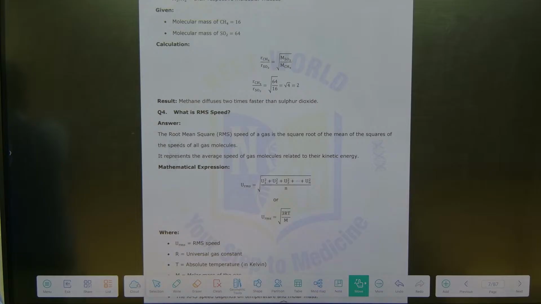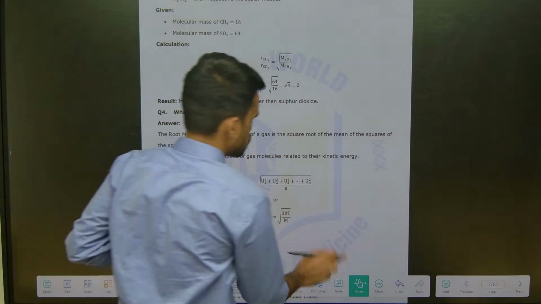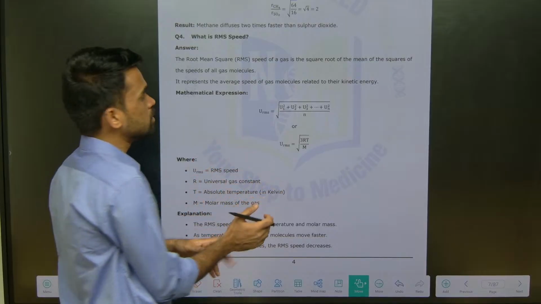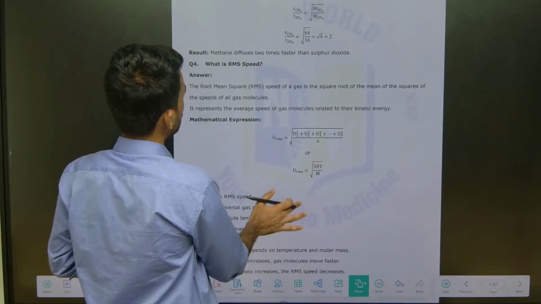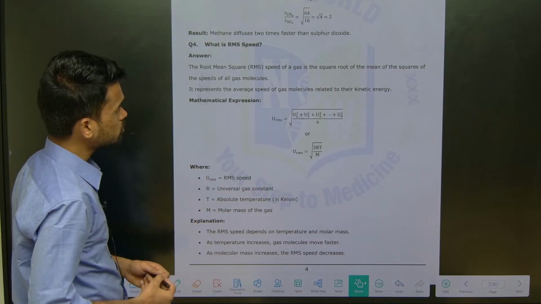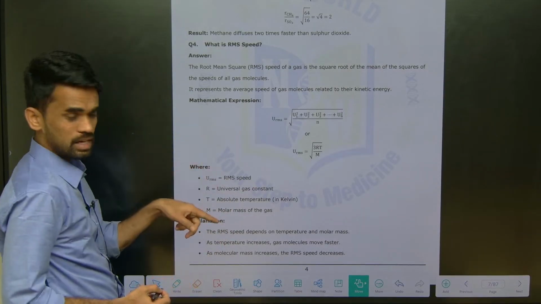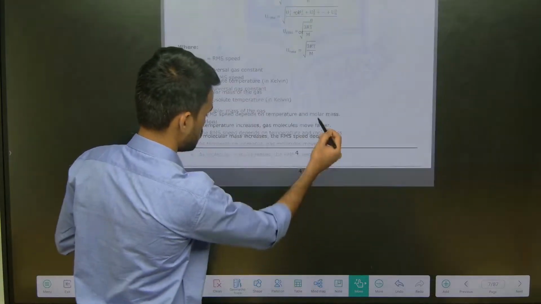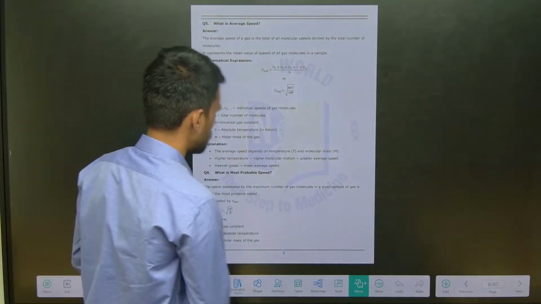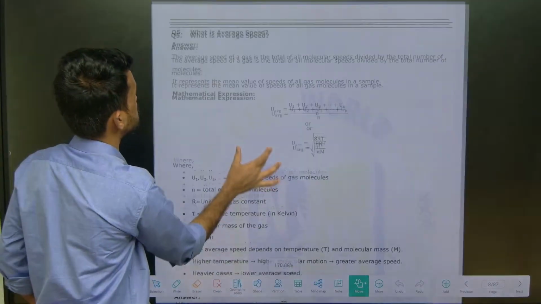What is root mean speed? Yeah, so before coming to root mean speed or root mean velocity, we will be studying the other one later. Root mean square velocity will be studied later. First of all, let us finish this.